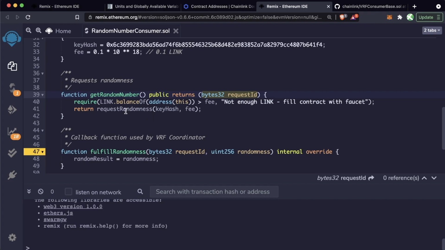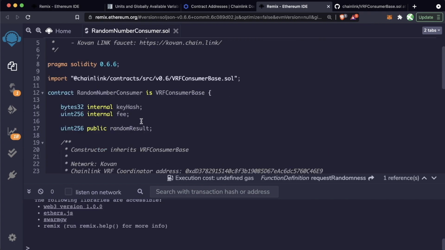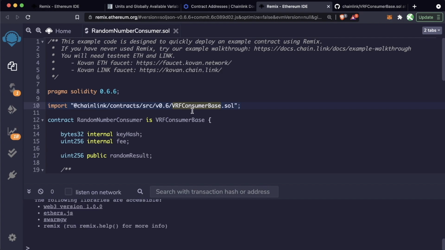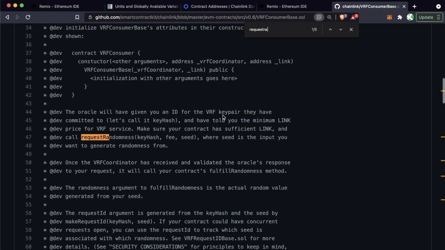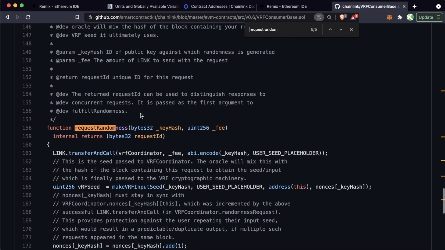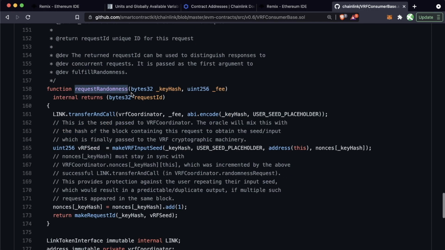Now, in this contract, we have a function called getRandomNumber, which is going to return a bytes32. And what it's going to do is call this requestRandomness function, which is inherited from this VRFConsumerBase. If we look in here for requestRandomness, we can see there's a function right here called requestRandomness. This function is going to send our oracle fee of the link token, and it's going to call this specific function on the link token called transferAndCall.